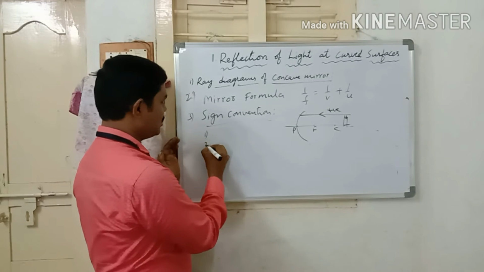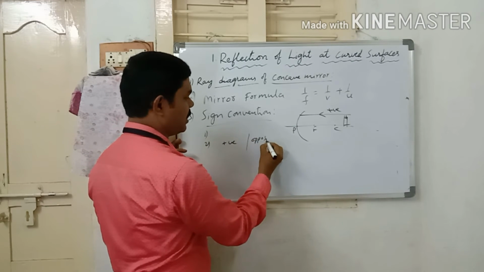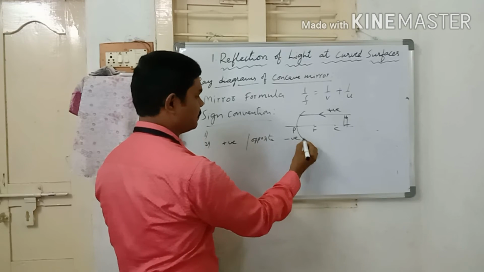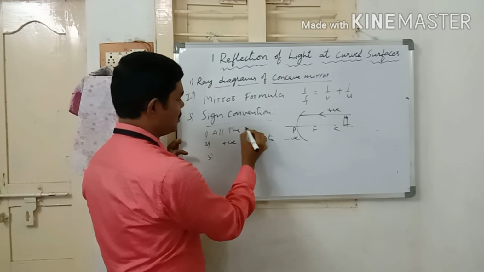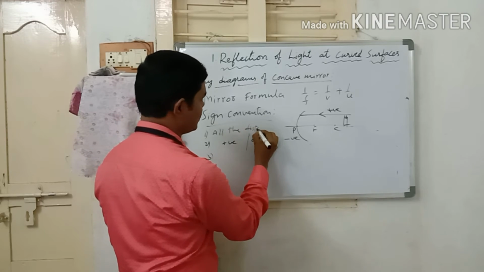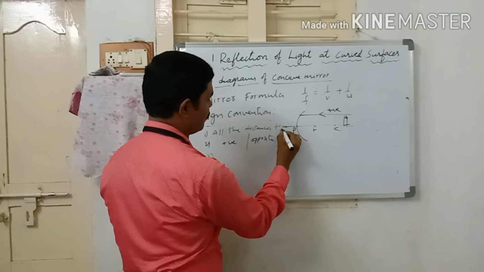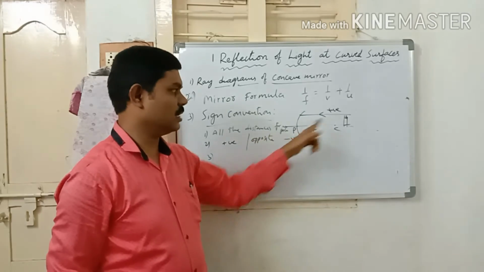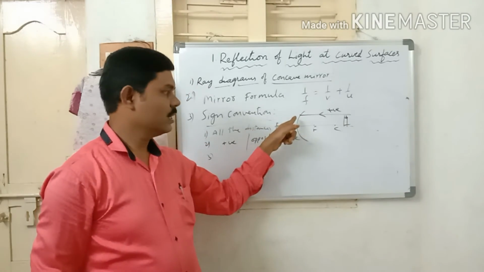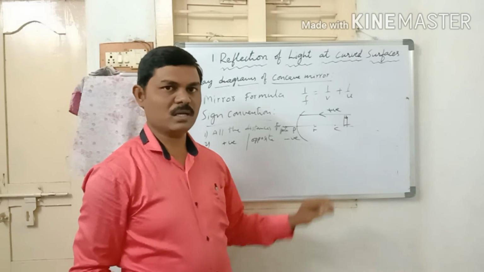So in the direction of incident ray should be taken as positive, and in opposite to incident ray should be taken as negative.